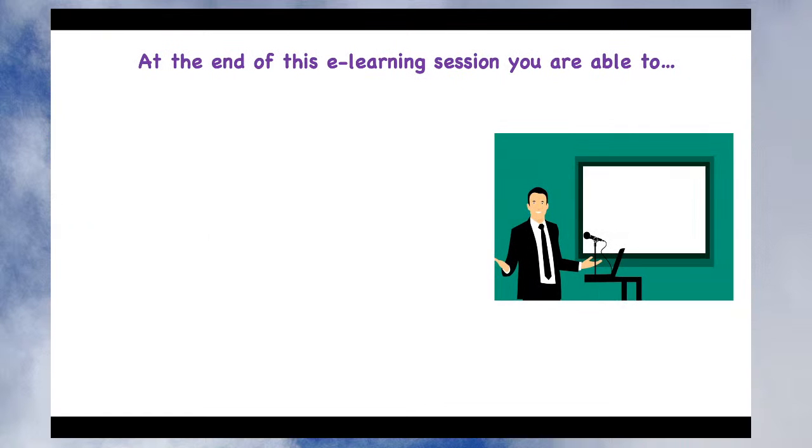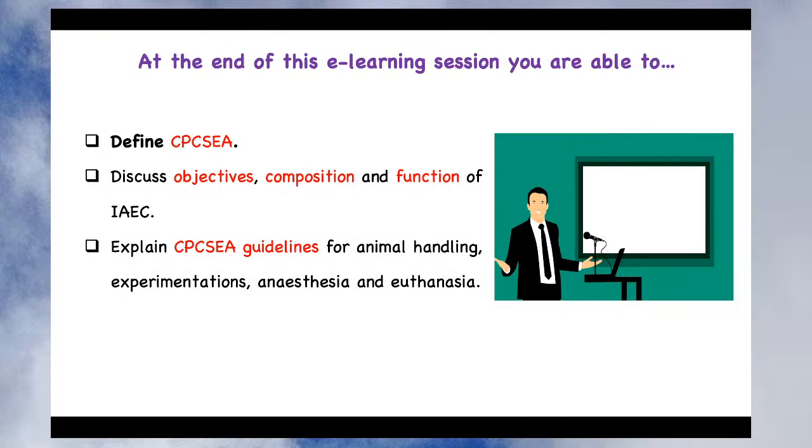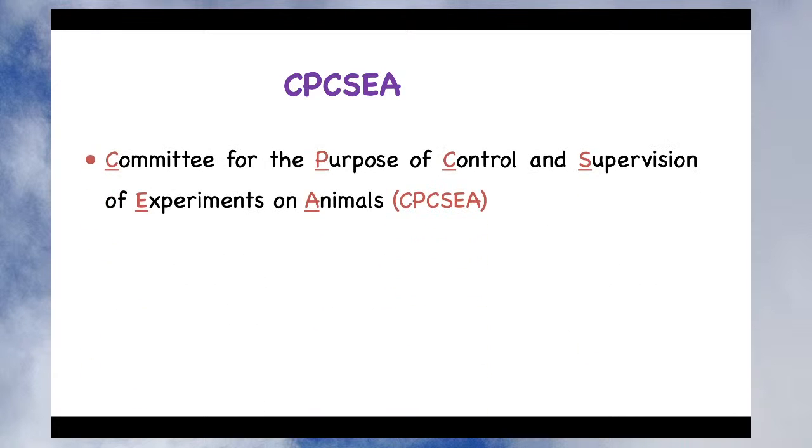At the end of this e-learning session, you will be able to define CPCSEA, discuss the objectives, composition and function of IAEC, and explain the CPCSEA guideline for animal handling, experimentation, anesthesia and euthanasia. So let's see, what do you mean by CPCSEA? CPCSEA is basically a committee for the purpose of control and supervision of experiments on animals. It means this committee is responsible for the control and supervision of experiments related to animals.